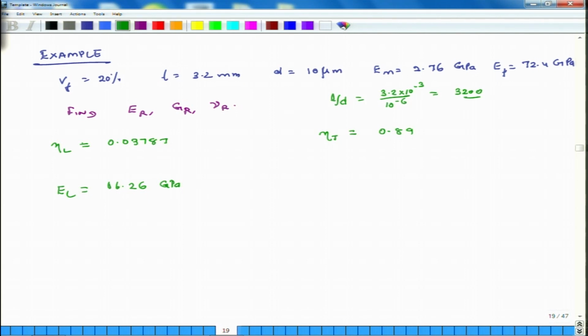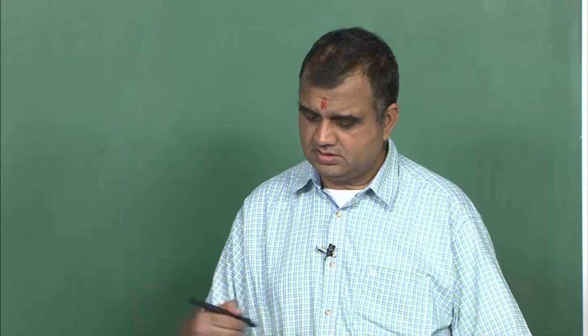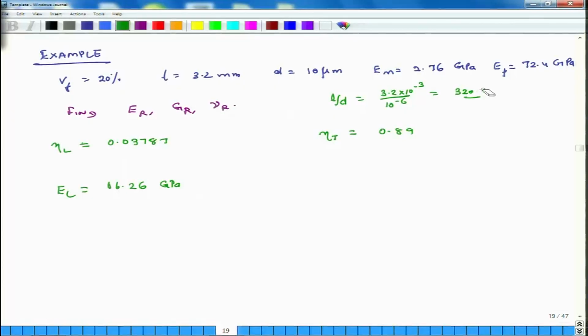Yeah, I am sorry, the L by D ratio should be 320. And the transverse modulus of the short fiber oriented composite comes to be 4.53 GPa.